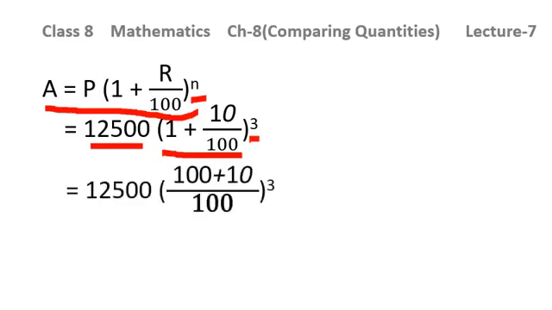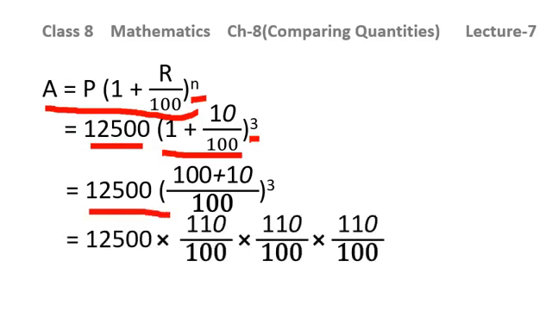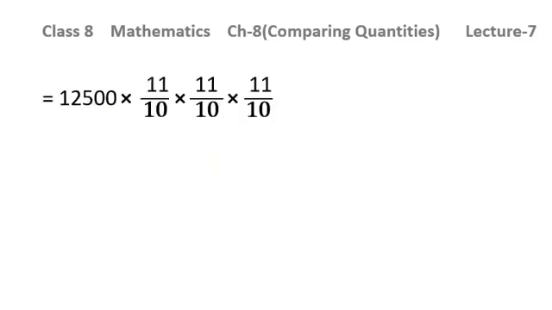Solving the bracket, it will be 100 plus 10 over 100 raised to the power 3, multiplied by 12,500. Then 110 over 100 will be written 3 times. After cancelling out, you will get 12,500 into 11 over 10 into 11 over 10 into 11 over 10.